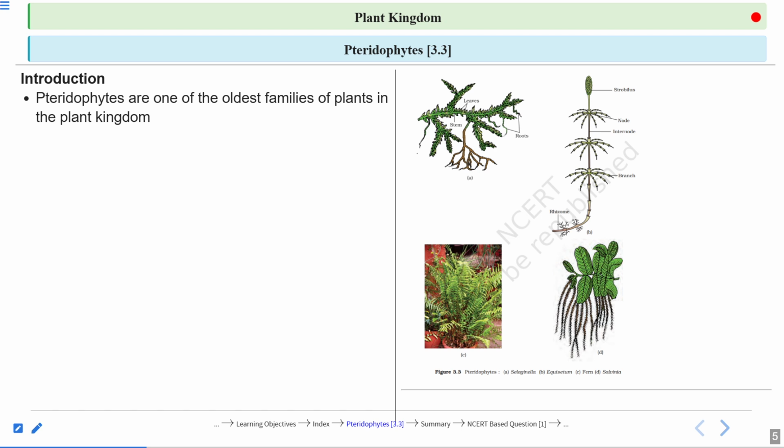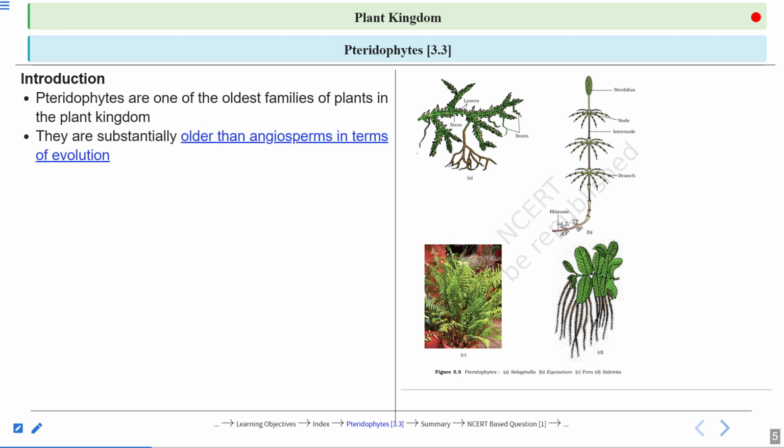Amphibious plants were also there, but bryophytes were not the first vascular plants because they do not possess any vascular tissue. But these pteridophytes, which developed from the bryophytes, do possess vascular tissue. And that is why they are considered the oldest families of plants.